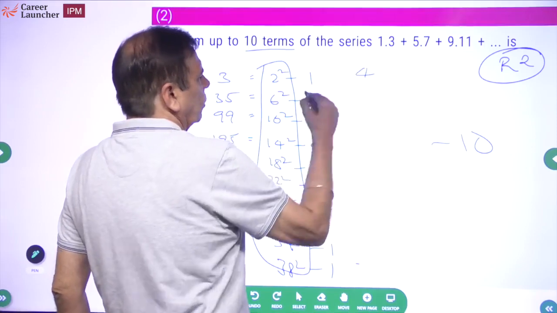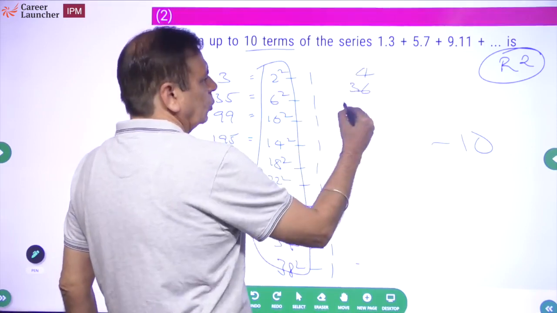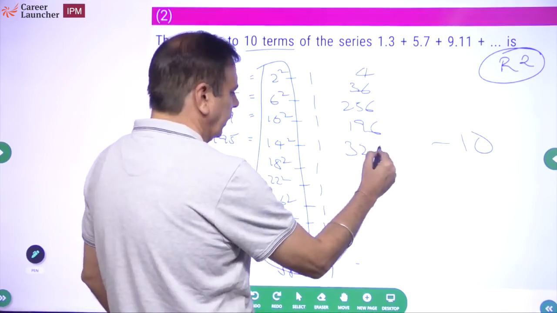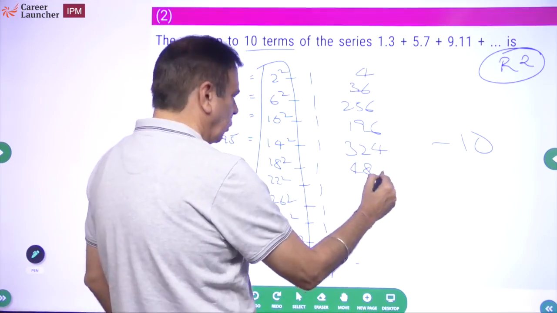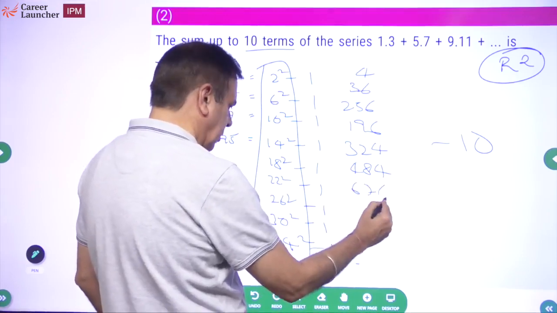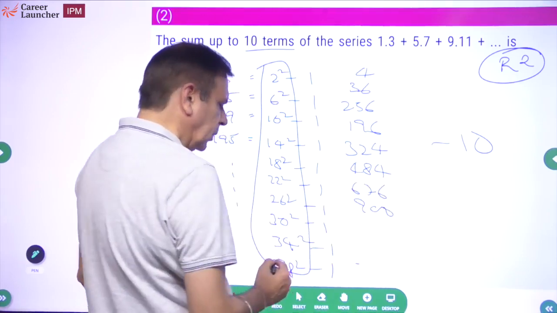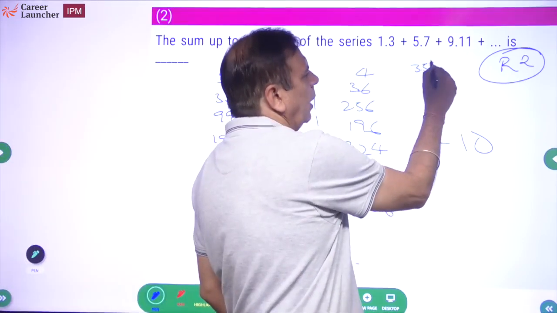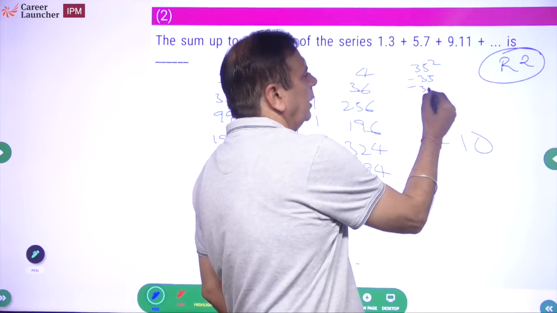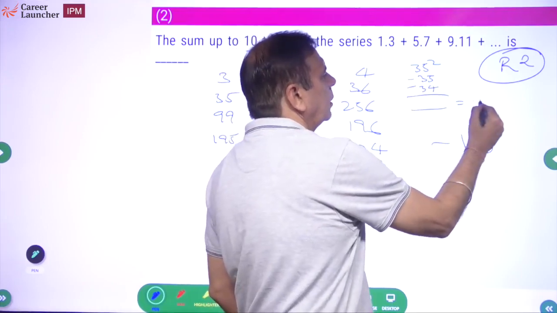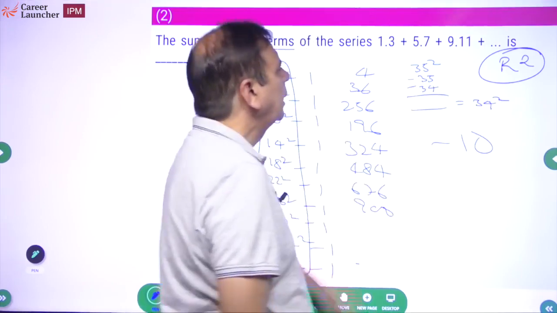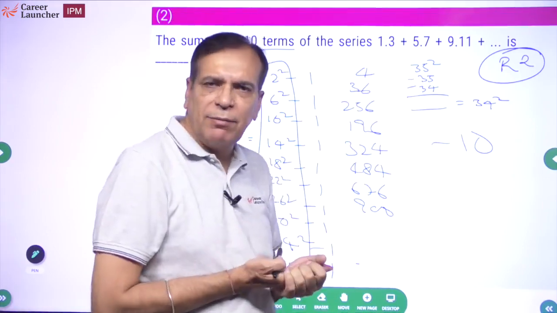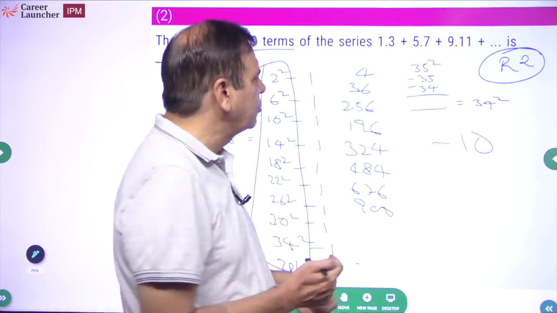2 square 4, 6 square 36, 16 square 256, 14 square 196, 18 square 324, 22 square 484, 26 square 676, 30 square 900, 34 square I don't remember, but we can do it. 34 square will be 35 square minus 35 minus 34. So 35 square is 1225 minus 35 minus 34. 1225 minus 35, 1190, 1160, 1156.